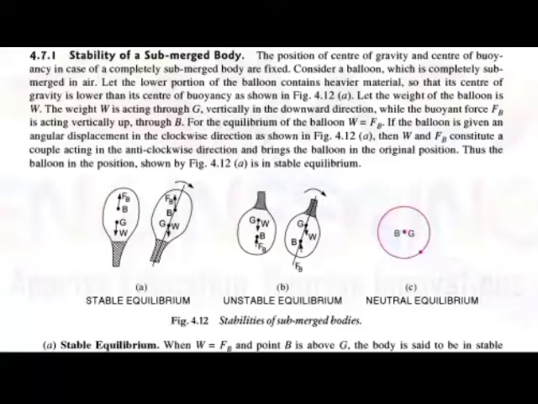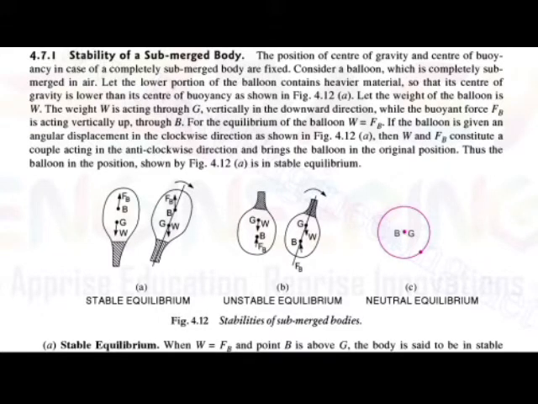This balloon contains heavier material. So here you can see that the center of gravity is lower than the center of buoyancy.